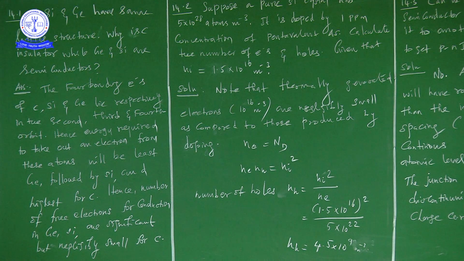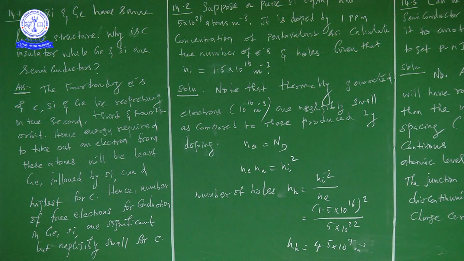Carbon is an insulator, which does not allow conduction at any time. That's why carbon is the insulator, whereas germanium and silicon are semiconductors. That is the basic difference being asked about between carbon on one side and silicon and germanium on the other.